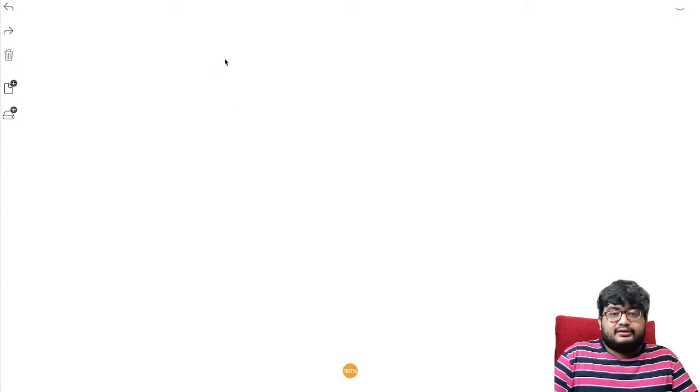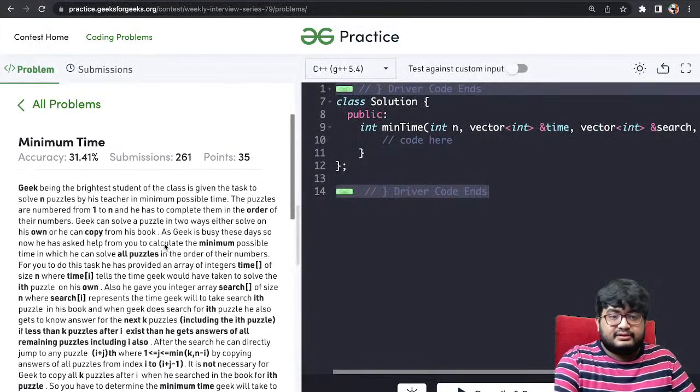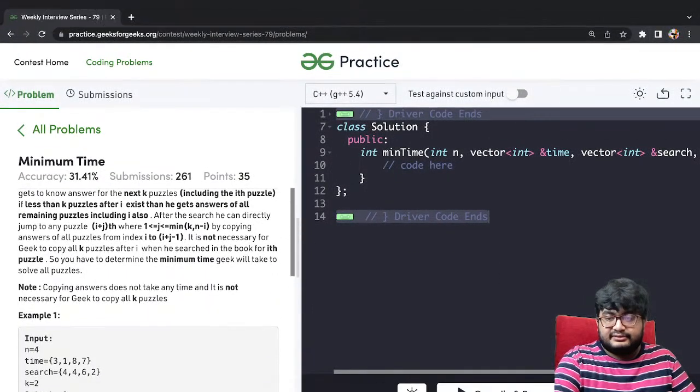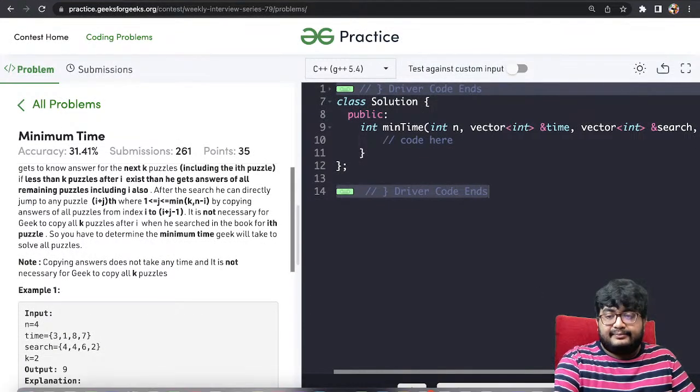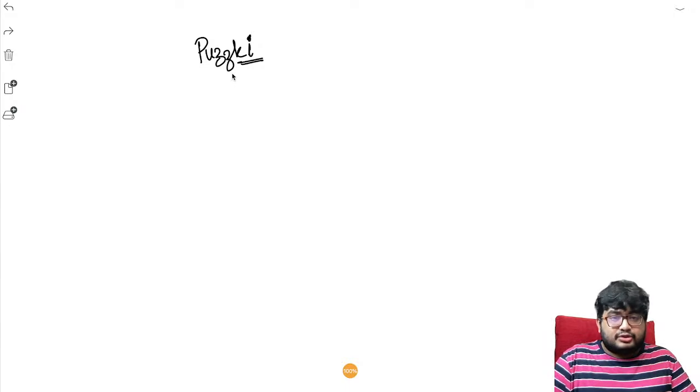So now at any index I, at any puzzle I, what choices does Geek have? At any point of time, he has 2 choices, right?